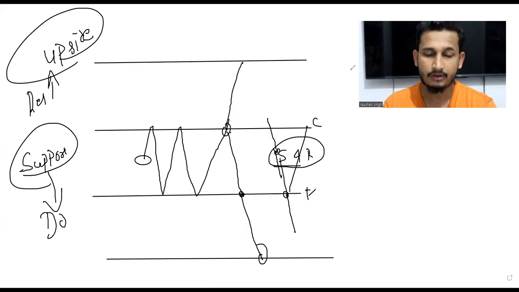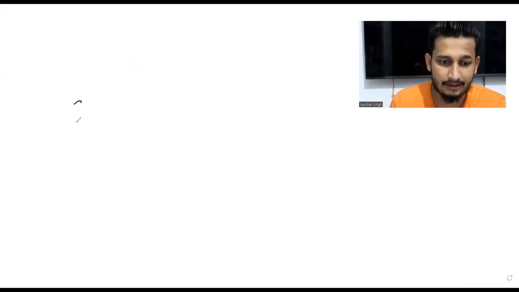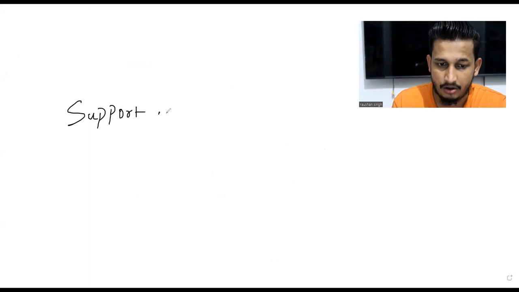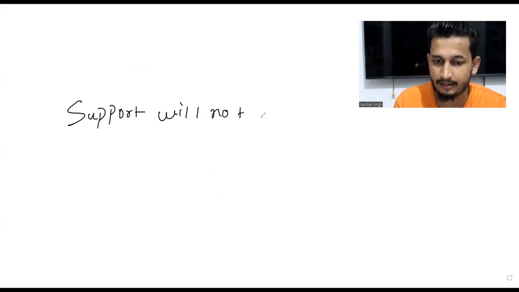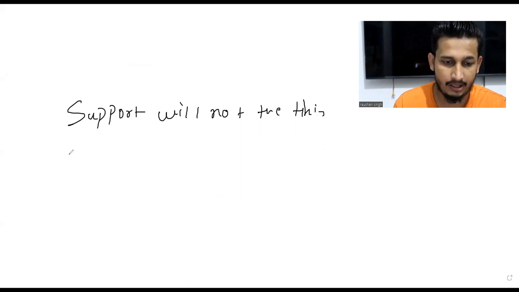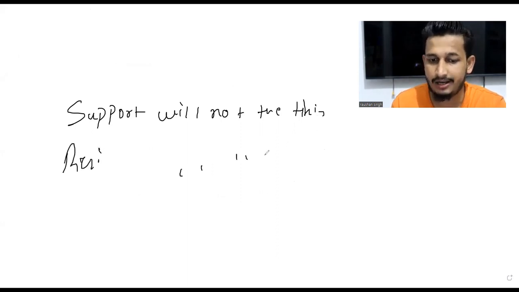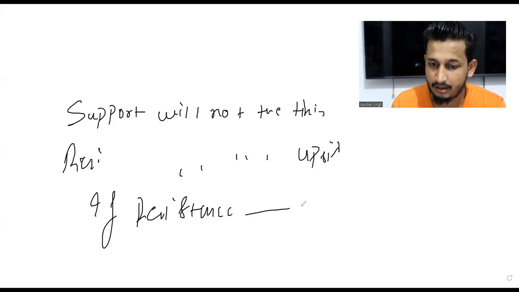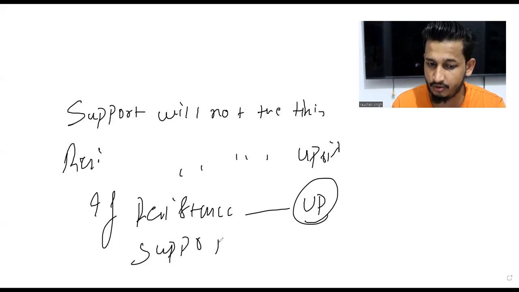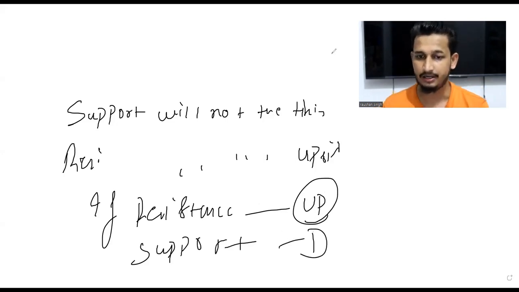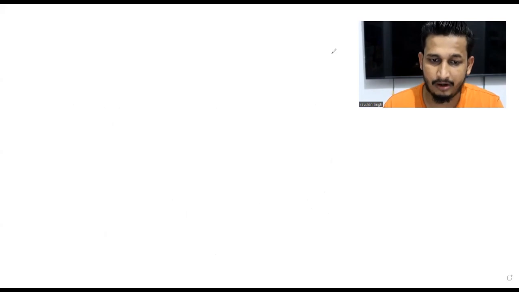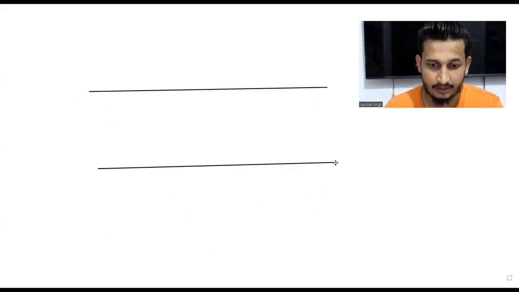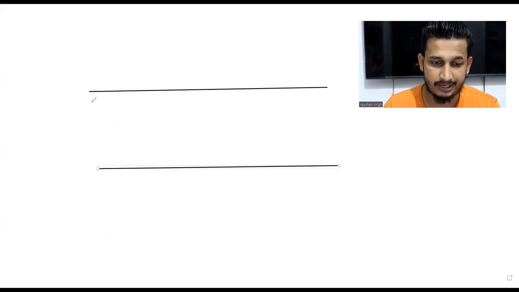Now, over here we have understood a simple thing: support will not let the things go down, and resistance will not let the things go upside. If resistance gets broken, it is going to go upside, and if support gets broken, it is going to go downside. Similarly, this situation will be with the stock market as well.